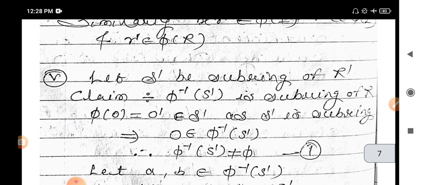Now, in the same way, for the reverse criteria, if S dash is a subring of R dash, then the claim is to prove that phi inverse of S dash is a subring of R. Okay. Now, phi inverse of S dash is a subring. That means what we have to prove is that for any two elements a and b taken from phi inverse of S dash, their subtraction and their multiplication are in phi inverse of S dash. Actually, phi of 0 equals 0 dash.